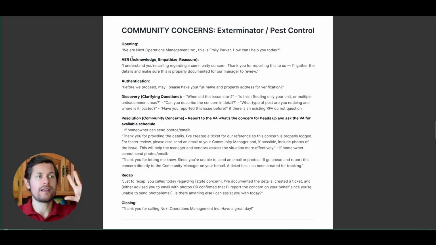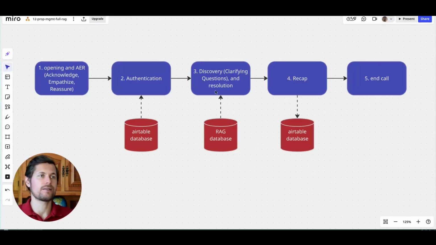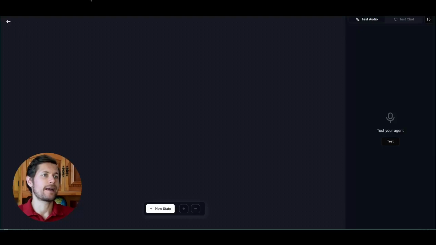But very often in the beginning it wasn't clear, or probably it was needed to merge these into more optimal states that combine different operations together. Because if you do such a workflow manually, you don't have a tool connection in this sense, right? You might look up a database manually, but in the case of AI agents, it's important that the tool be connected to exactly the step that needs it, and not more tools than are necessary, because the AI agent might hallucinate, call the wrong tool, and then it's a mess. So minimalism is important in this sense, okay? Now let's go back and recreate this agent.